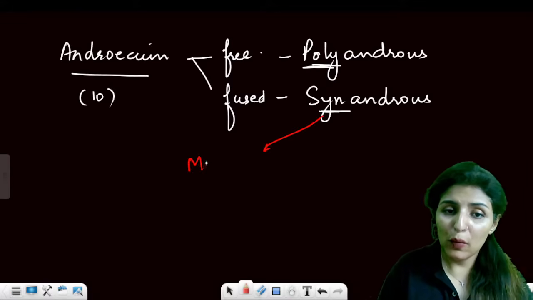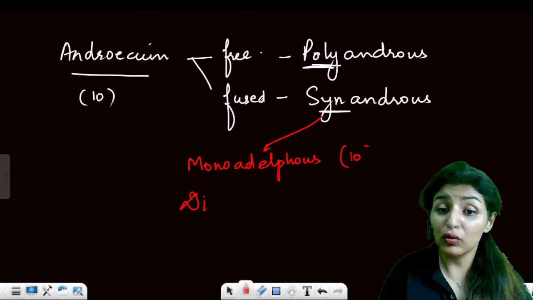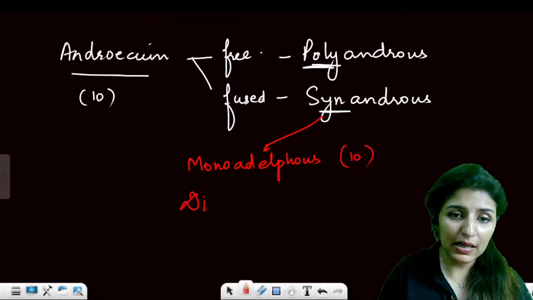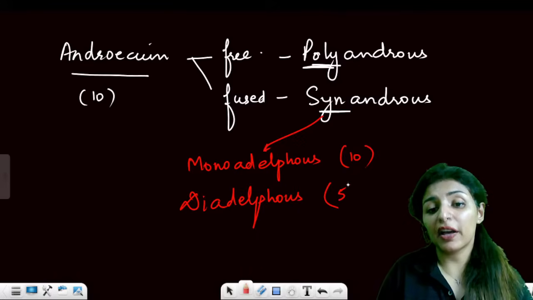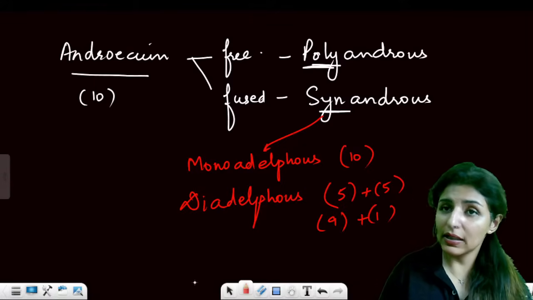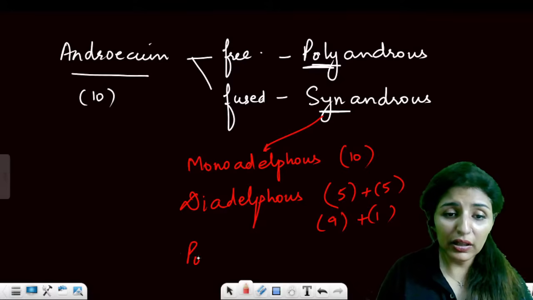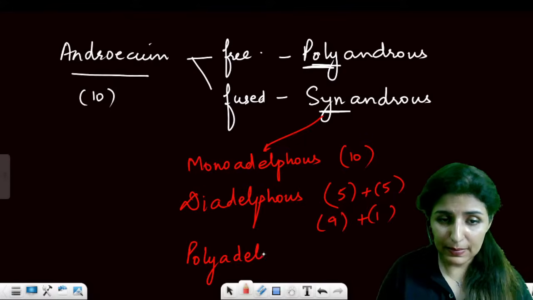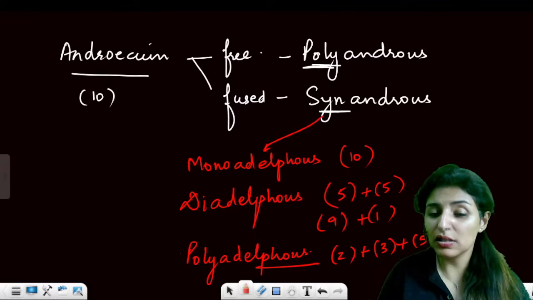It can be monoadelphous, where all the 10 group together to form one unit, 10 in brackets. Diadelphous, di means 2, they form two groups. It could be 5 plus 5, it could be 9 plus 1. Are you getting that? Or they can form three or more groups, and more than two we just call polyadelphous. It could be 2 plus 3 plus 5. So this is the polyadelphous condition.